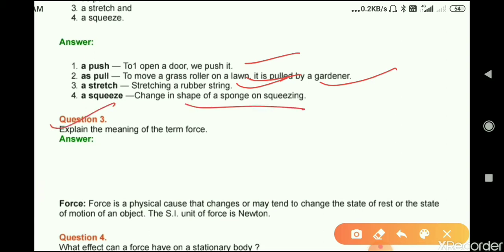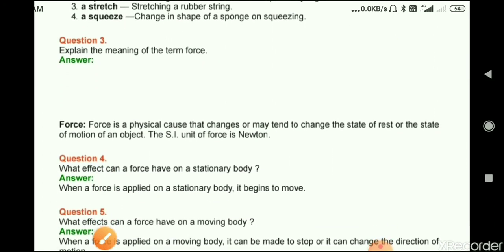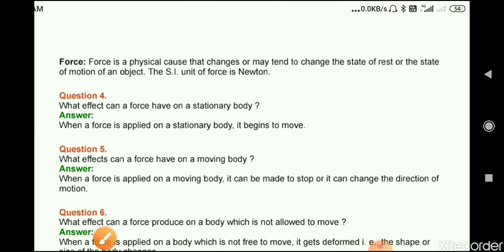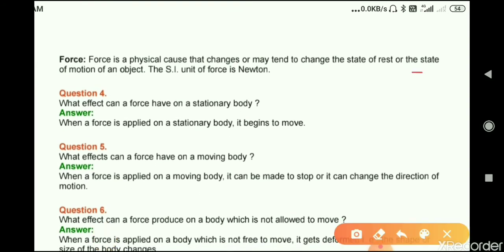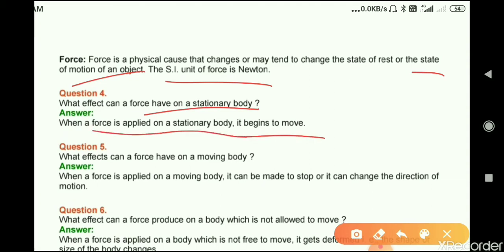Now third is, explain the meaning of the term force. So force is a physical cause that changes or tends to change the state of rest or of motion of an object. SI unit of force is Newton. Question number 4. What effect can a force have on a stationary body? Answer. When a force is applied on a stationary body, it begins to move.